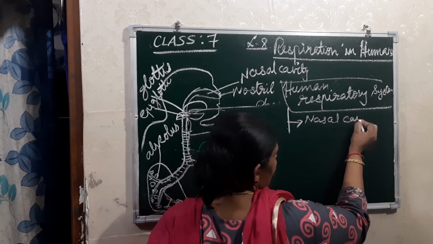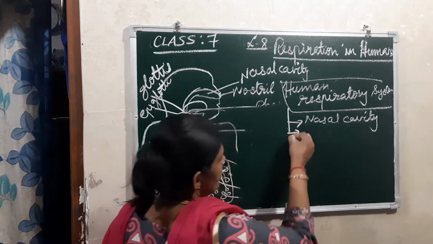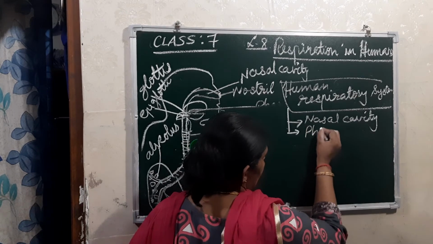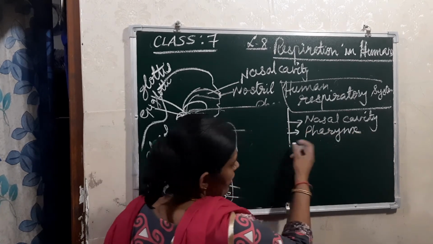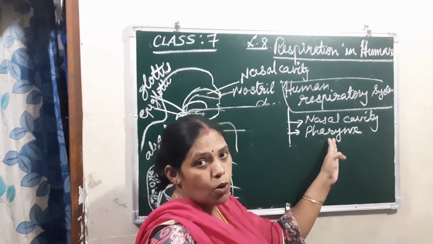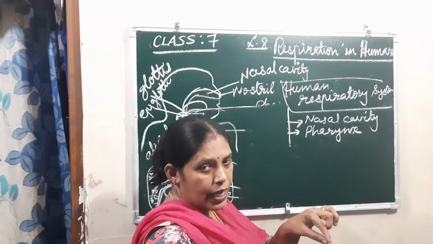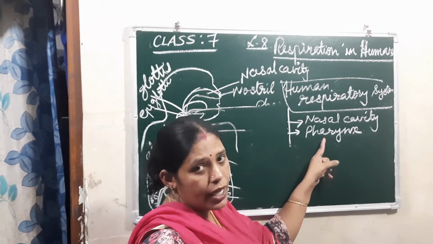Through that air enters inside, and then it leads to the pharynx. Then from there, it is the common passage for both the esophagus, that is the food pipe, and the windpipe.